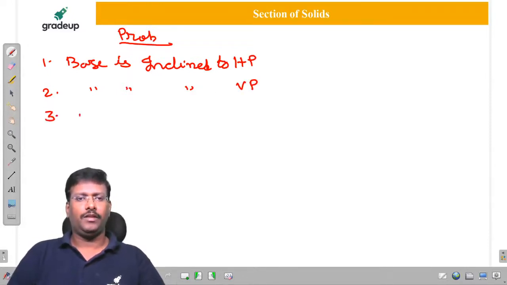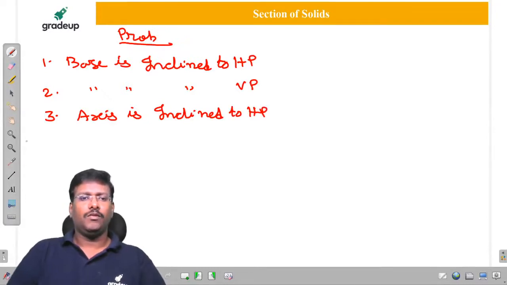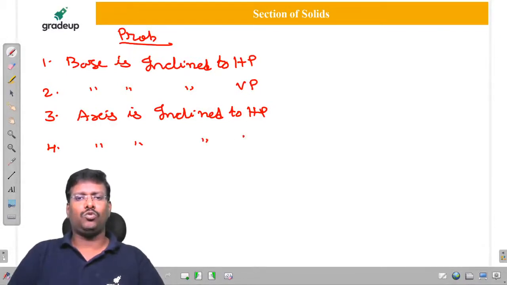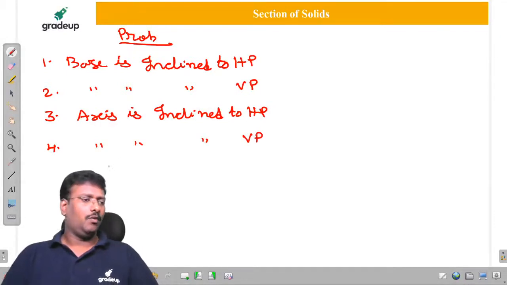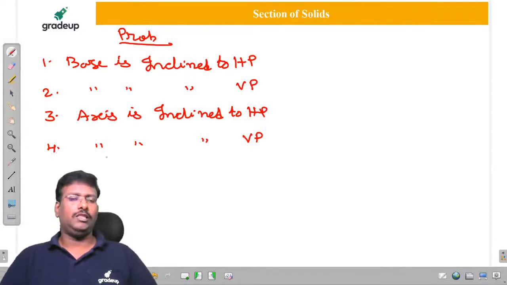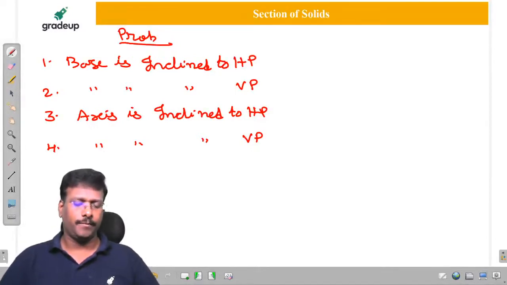Third one, axis is inclined to HP. Fourth one, axis is inclined to VP. Apart from these, in these cases, first of all, I will explain.